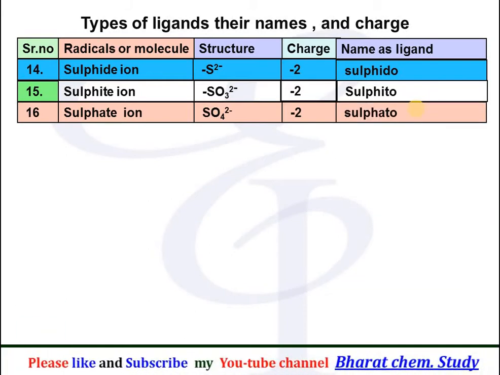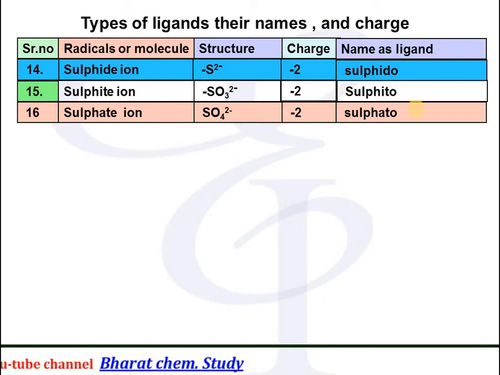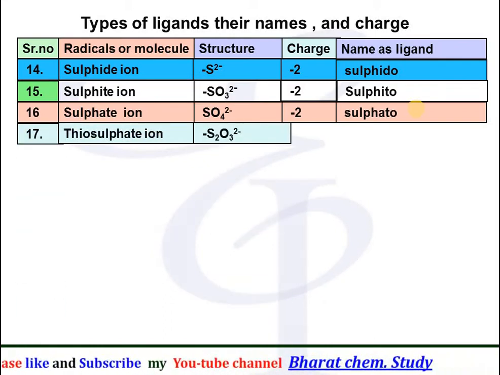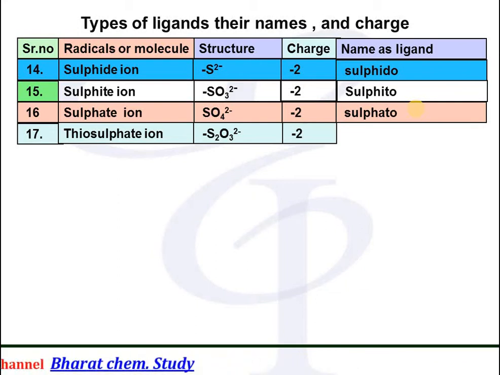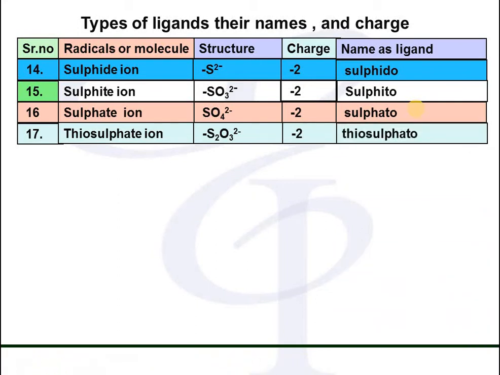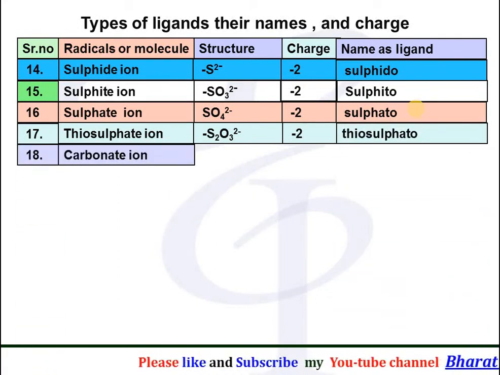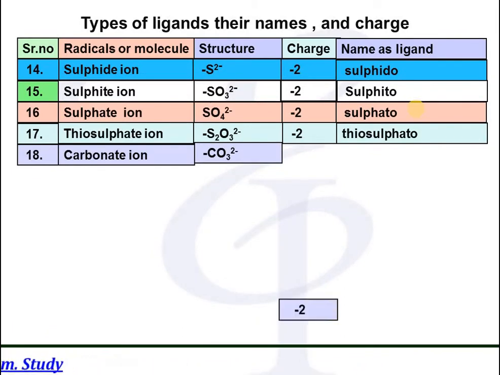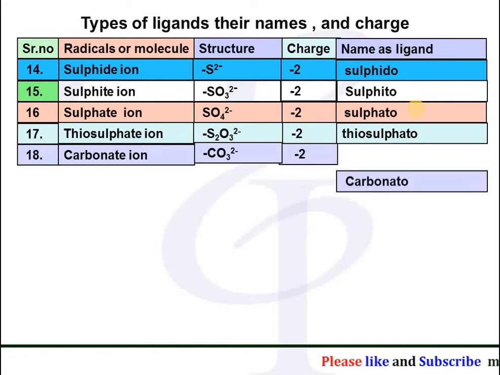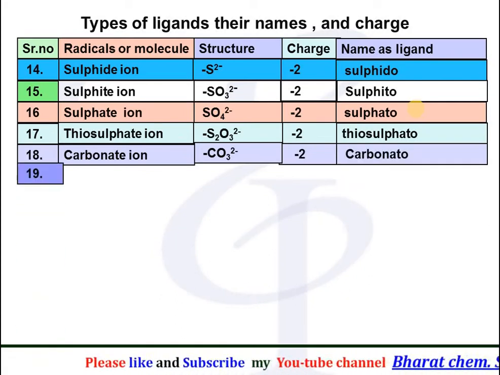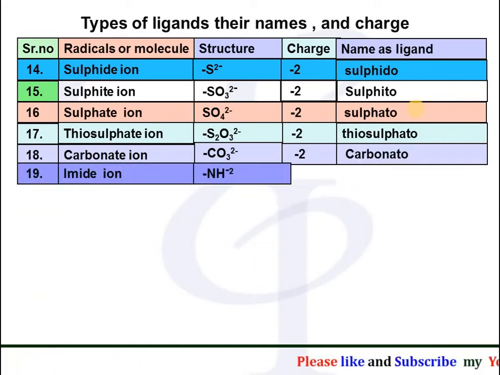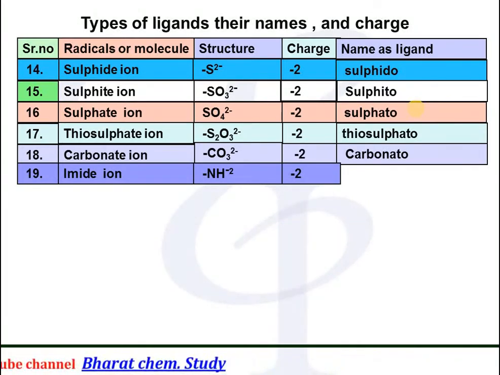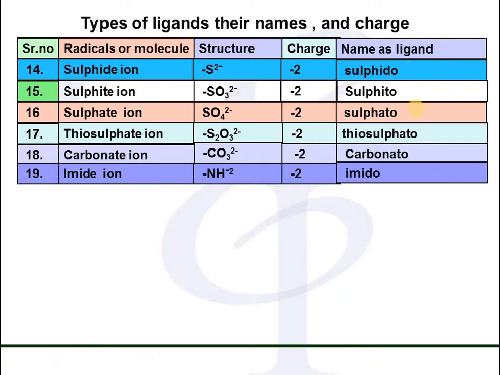But if it is present outside the bracket, its name remains sulfate only. Thiosulfate ion, S2O3, having the charge -2, and its name as a ligand is written as thiosulfato. Next is carbonate ion, having the formula CO3 and charge -2, and its name as a ligand is written as carbonato. Imide ion, having the formula NH2 and charge -2, and its name as a ligand is written as imido.